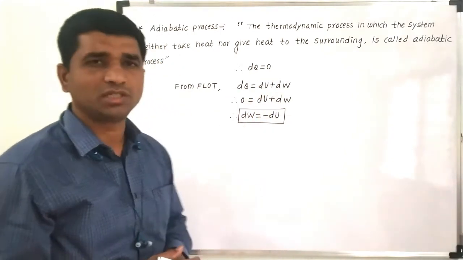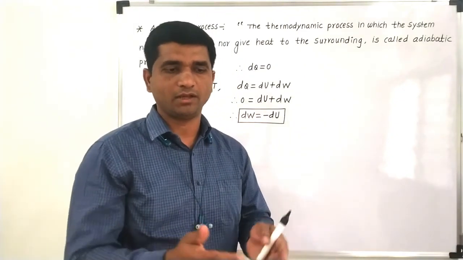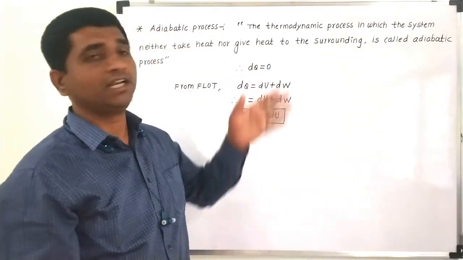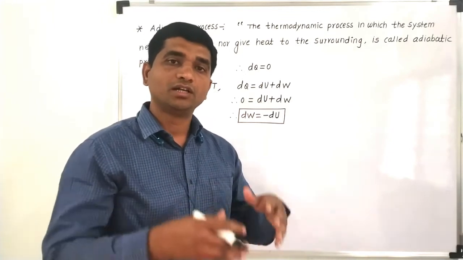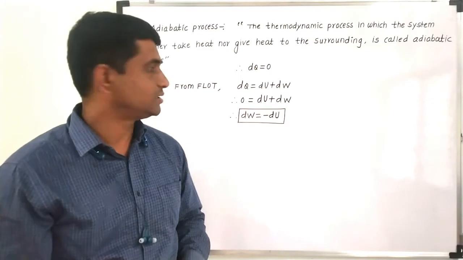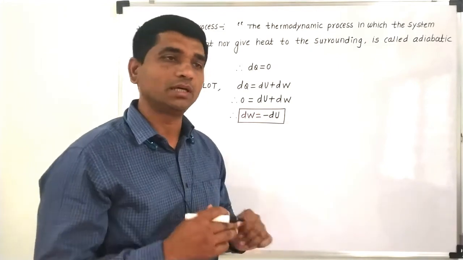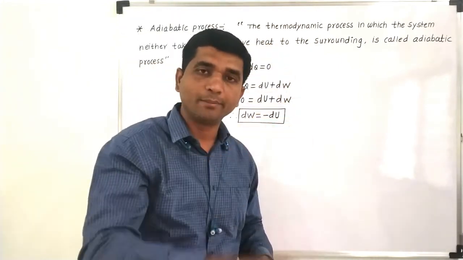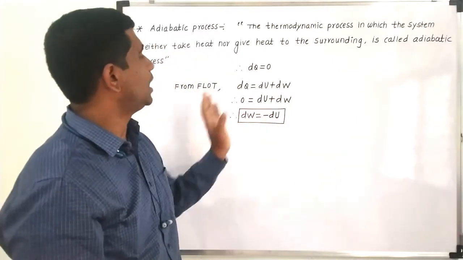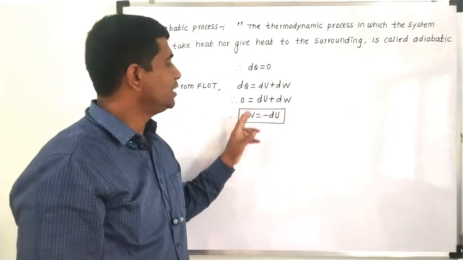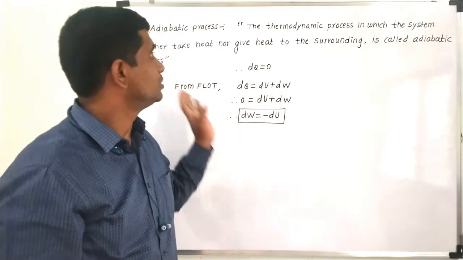Examples of these processes are suddenly puncturing a balloon, or suddenly a tire of a vehicle bursting. It is an adiabatic process because in this case heat is not given to or taken from the surrounding, but suddenly the volume decreases or expansion happens. The work done you get is at the expense of the internal energy, so the temperature of the system falls, meaning the internal energy decreases. So the work done in an adiabatic process is due to the expense of the internal energy. So that is the adiabatic process.